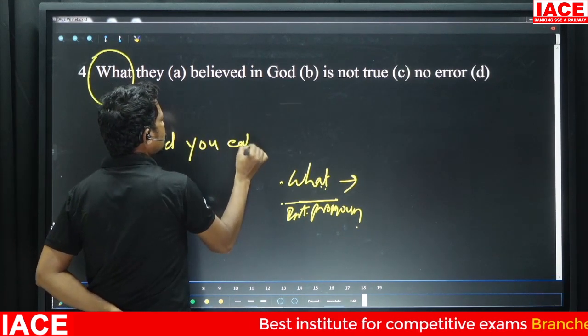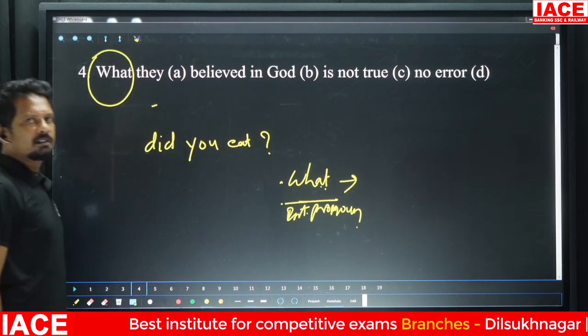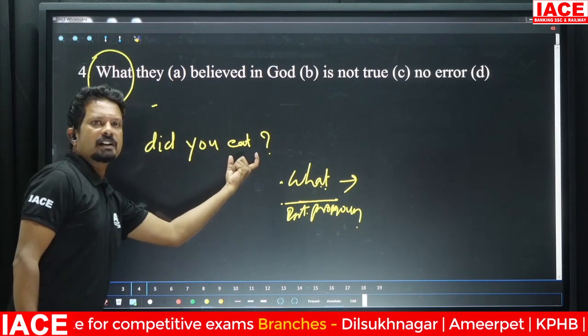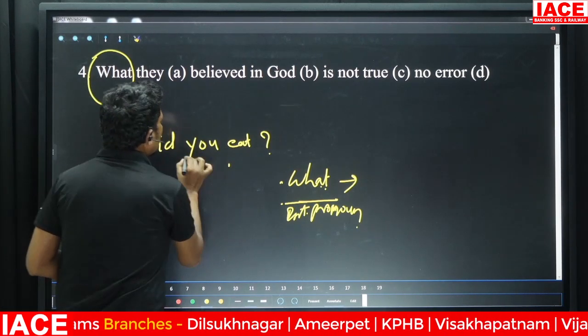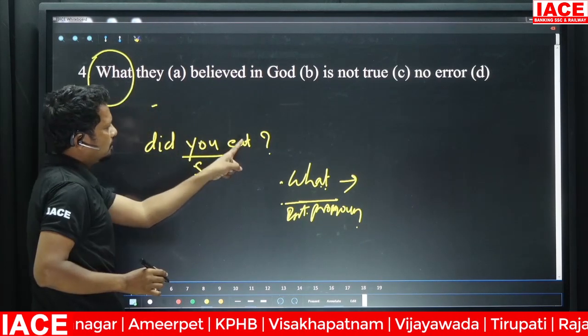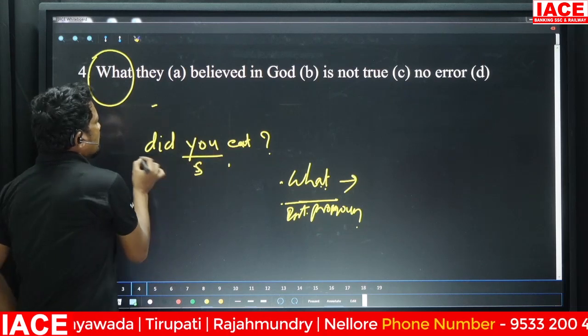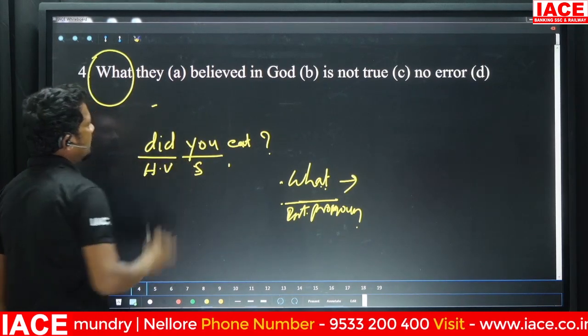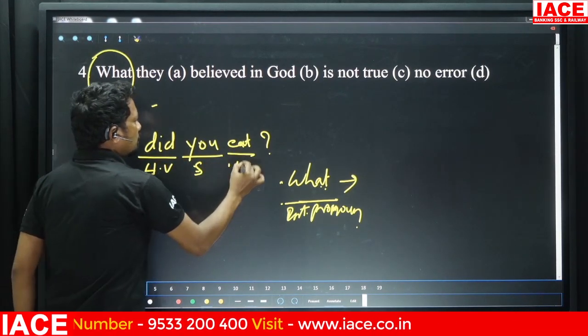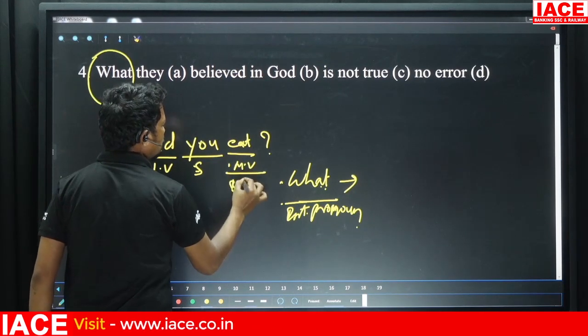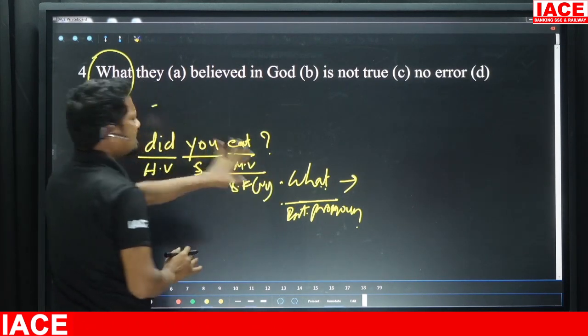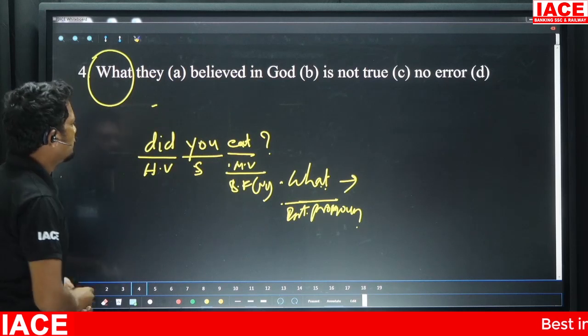Did you eat? Of course, it's an interrogative sentence, right, Ma? You is my subject, because eating is done by whom? You, right, Ma? It's a question, right? Of course, this is your helping verb. Eat is your main verb, which is your base form, nothing but V1. This is absolutely fine. Did you eat?